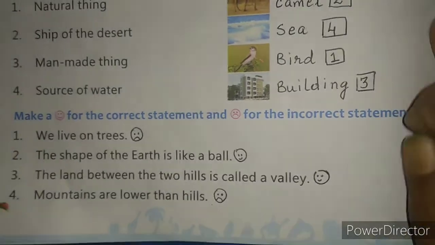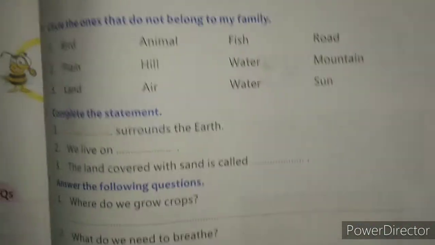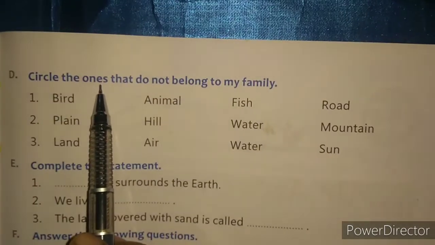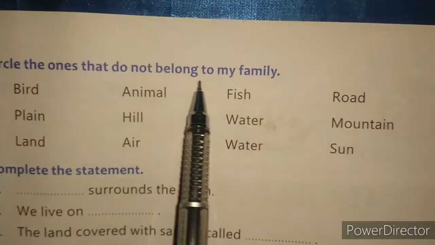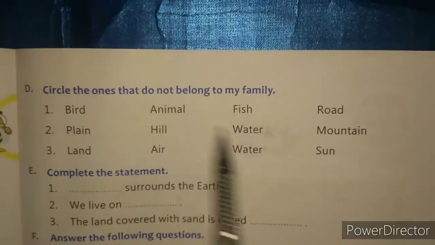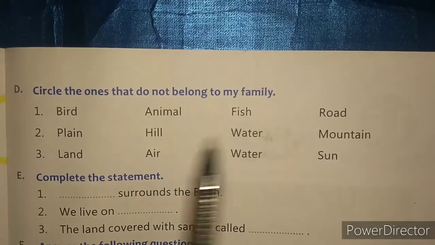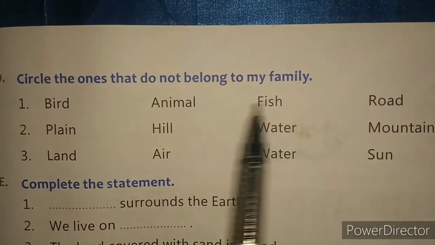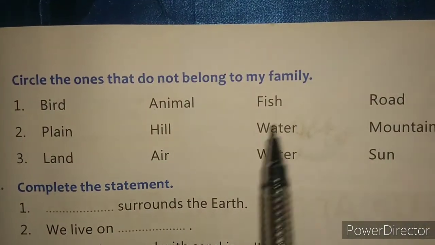So today we will start exercise D, that is, circle the ones that do not belong to my family. Four words are given here. One word does not belong to the other three words. Okay, let's start.